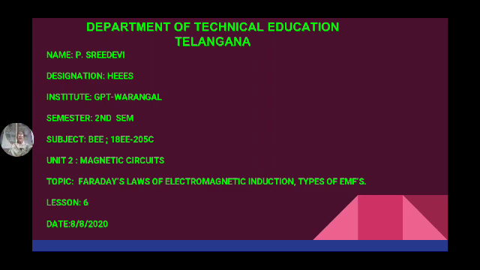So first of all, what is the meaning of magnet? A magnet has a property which attracts another magnetic material. But these magnets can be prepared manually also. Natural magnets are available and man-made, artificial magnets are also available.